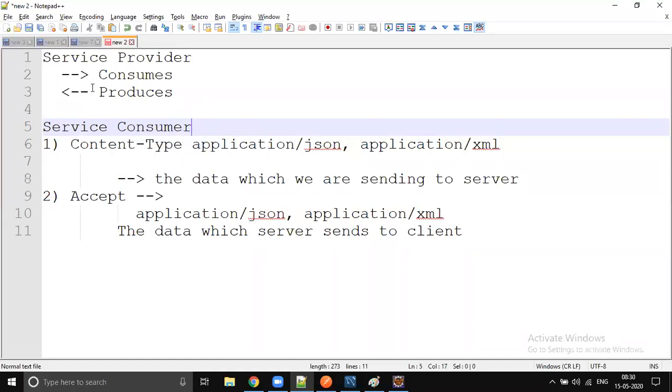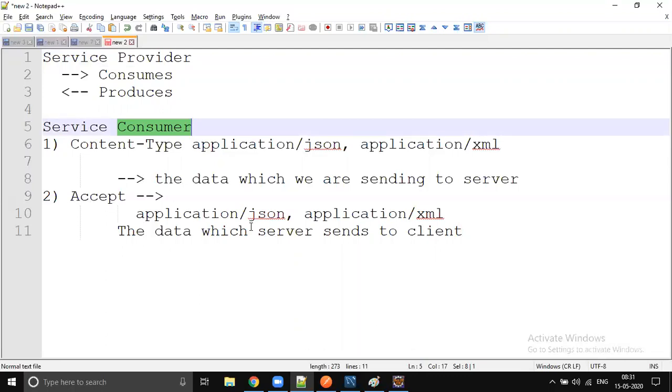We say provider and consumer, or publisher and subscriber. When you use provider, you should use consumer; if you use publisher, you use subscriber; if you use server, you use client. We are using the terminology provider, that's why below it's consumer. So if tomorrow someone says subscriber or client, don't get confused.